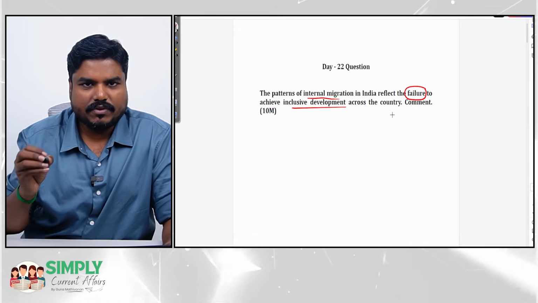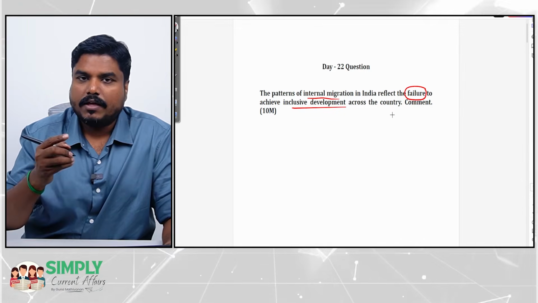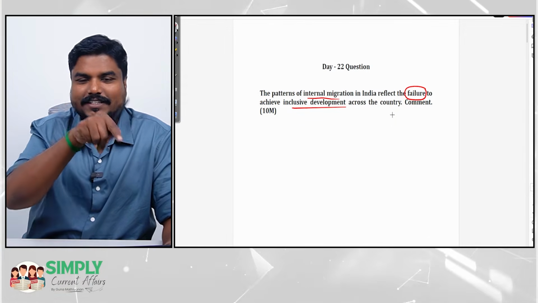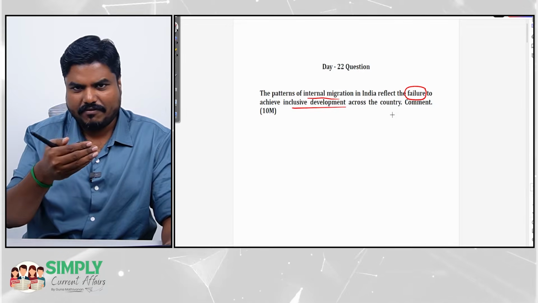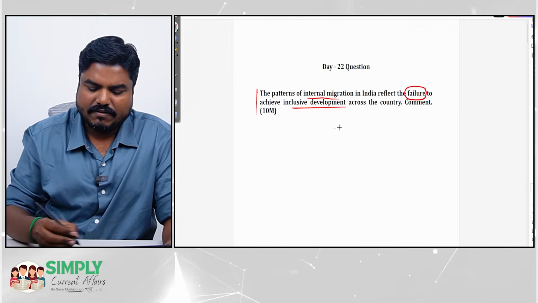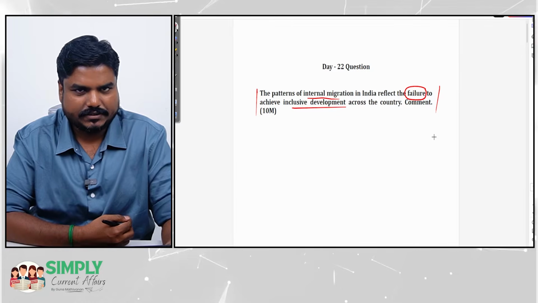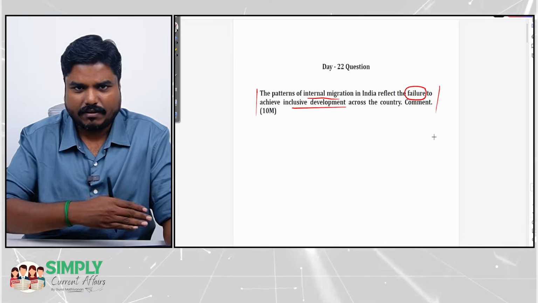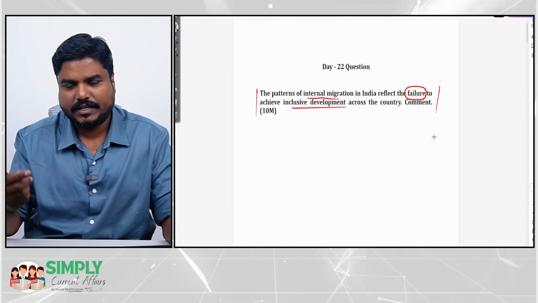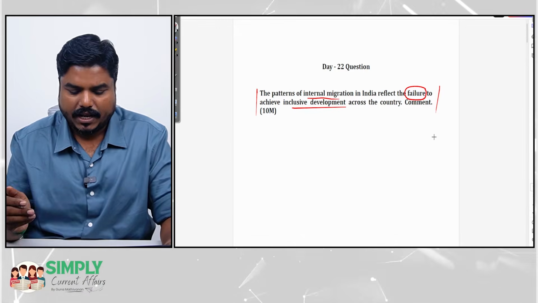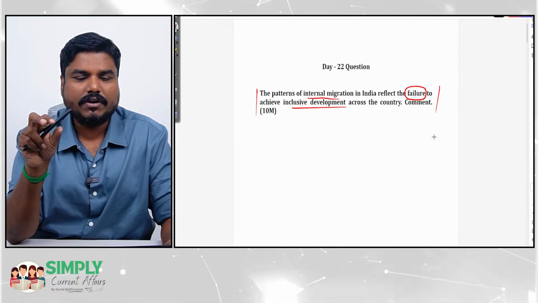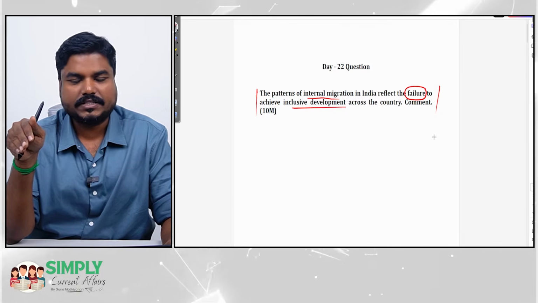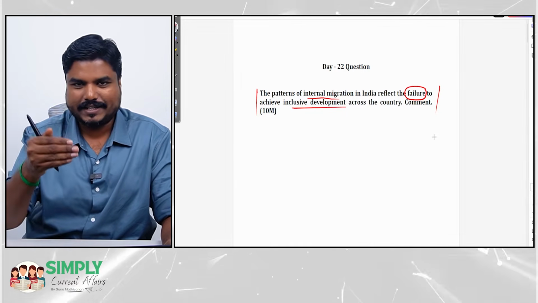In the entire answer, you have to highlight how the failure of inclusive development resulted in inducing migration. Every point you have to highlight. We can start with the introduction with a data point that around one-third of the Indian population are migrants. And from there, this is largely because of the failure to achieve inclusive development, and come up with your next points.